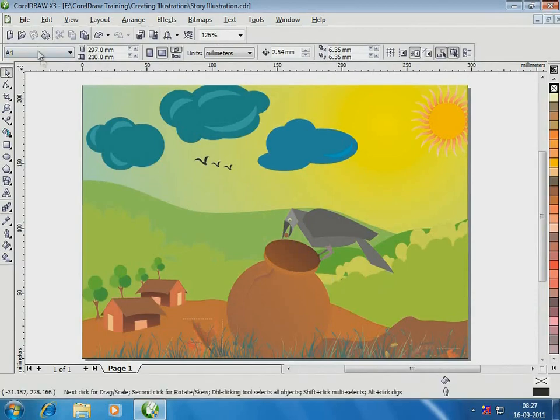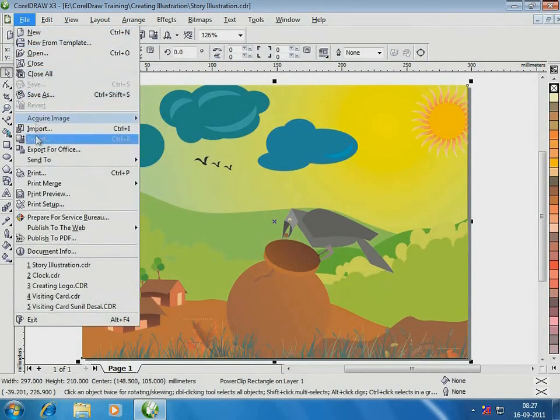Time to save. Save it as a CDR and export it as a JPEG.